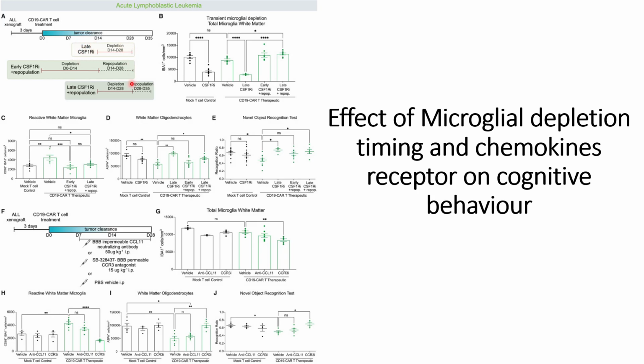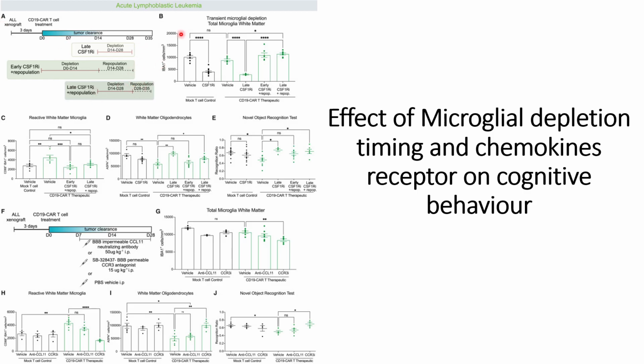From 28 to 35 days they stop the CSF1 inhibition, and that causes the repopulation of microglia. There is another condition where they started CSF1 inhibition from day 0, the time they induce CD19 CAR T cell treatment, and from this day 14. So this is the experimental plan that they used.